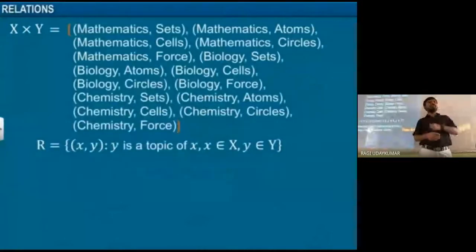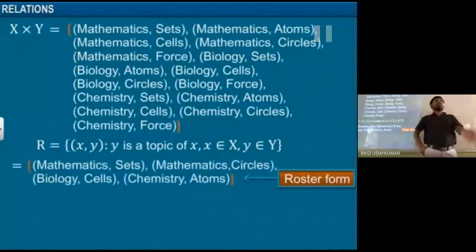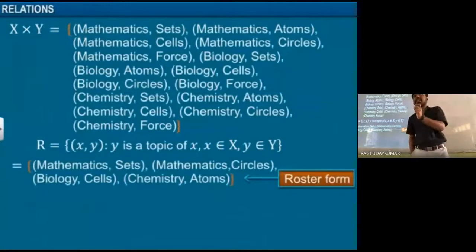In roster form, mathematics is a subject and it is going to have sets as a topic. So mathematics, circles; biology, cells; chemistry, atoms. A separate relation is given to you here in this situation. What is the relation given here? What relation is given between x and y? Y is the topic of X, such that x belongs to X and y belongs to Y.